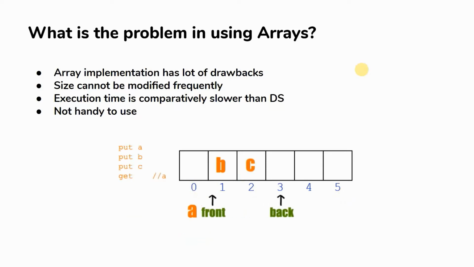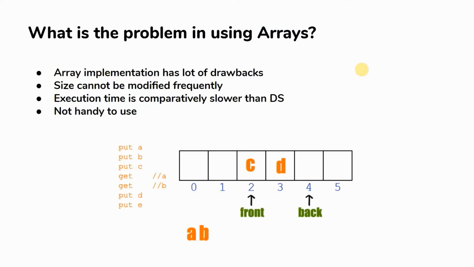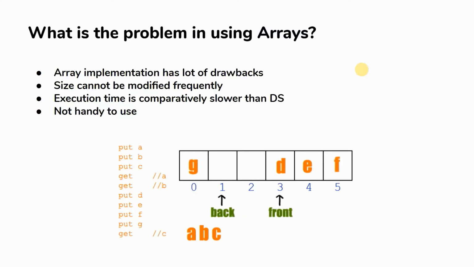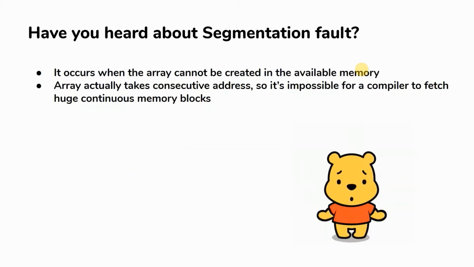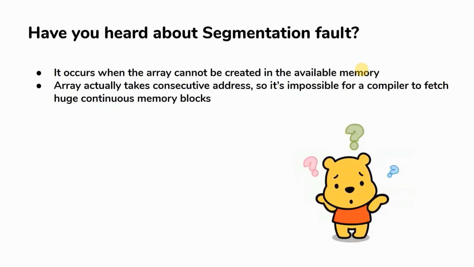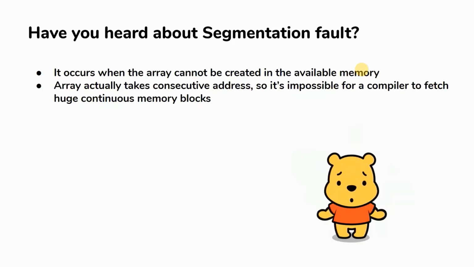And there are some more problems that will occur on using an array. For example, the most frequent problem which we will be facing for larger amounts of data when it comes to the implementation of array is nothing but segmentation fault. So have you heard about segmentation fault? Segmentation fault occurs when an array cannot be created in the available memory.